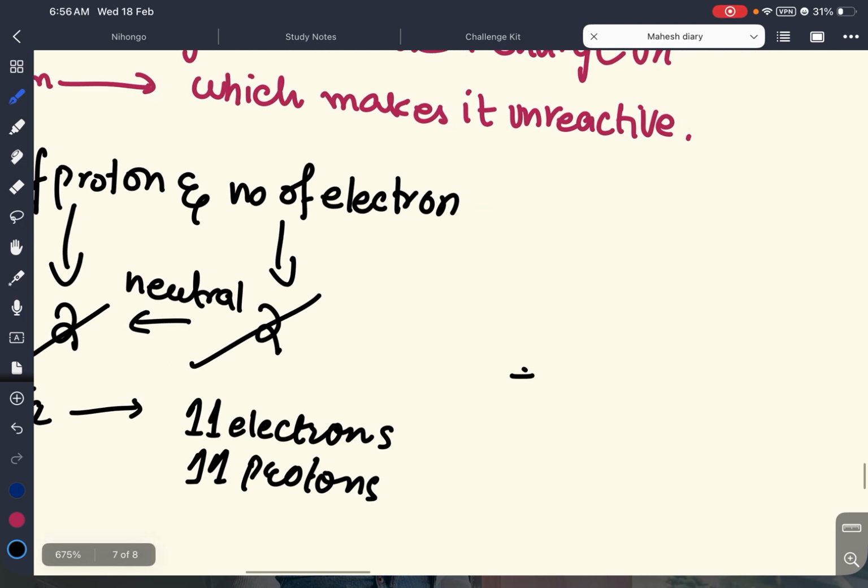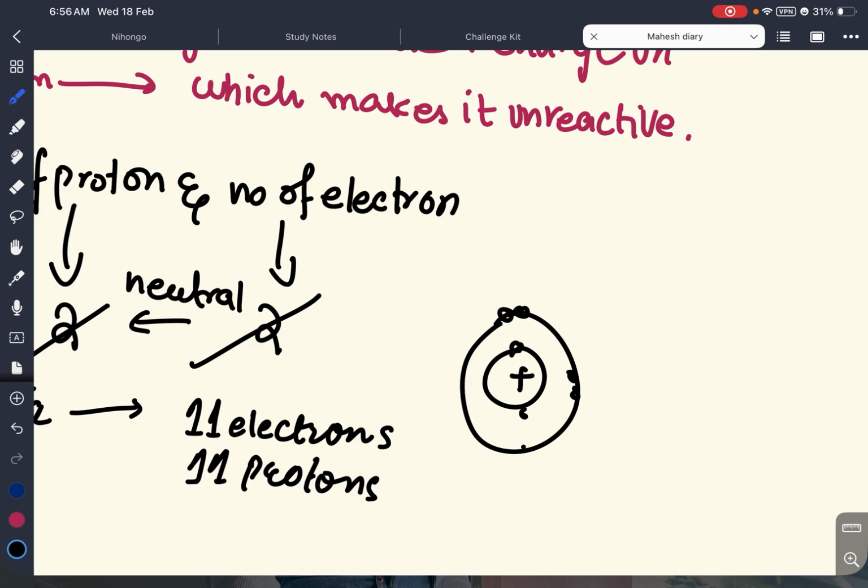If we see, the first shell gets 2, the second shell gets 8, and it has this one more electron. What an atom can do is either lose or gain on the basis of energy consumption. An atom always gains or loses on the basis of energy consumption.